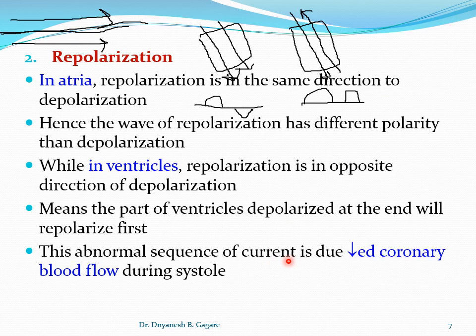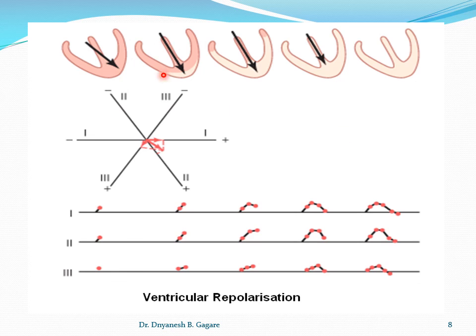Okay, now we'll go to the next slide, which is a diagram. Here this is the wave of repolarization, and as I already told, in the ventricle the repolarization is in the opposite direction. That means the part of the ventricle which is depolarized at the end will repolarize first.